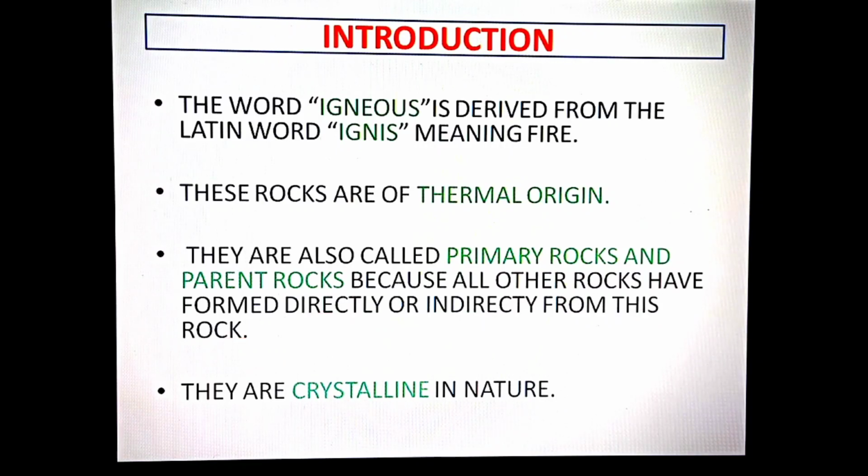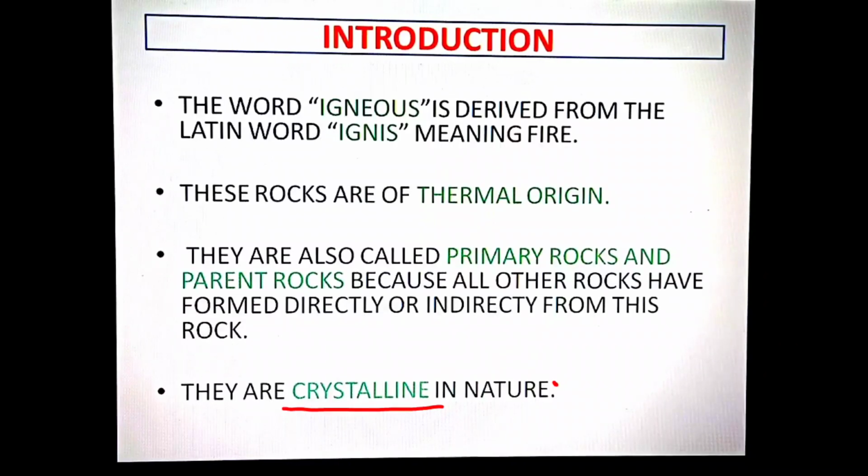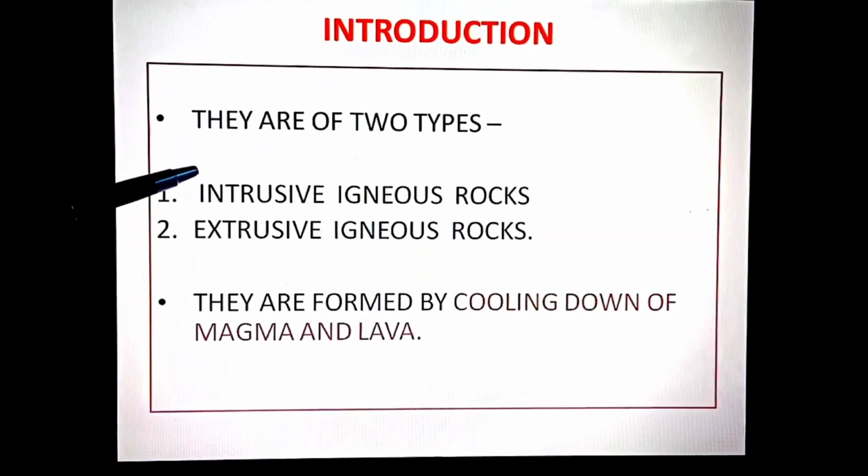Now these igneous rocks are crystalline in nature. If you see the last point, I have highlighted the word crystalline. It means that these rocks have crystals and therefore they are crystalline in nature. Now let's see the types of igneous rocks. Igneous rocks are of two types on the basis of the place of their origin, where they have formed. Intrusive igneous rocks and extrusive igneous rocks.